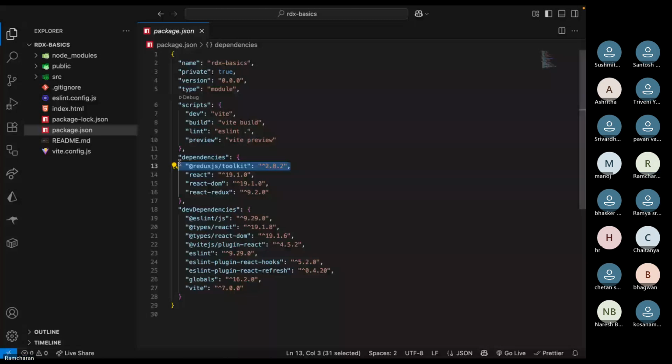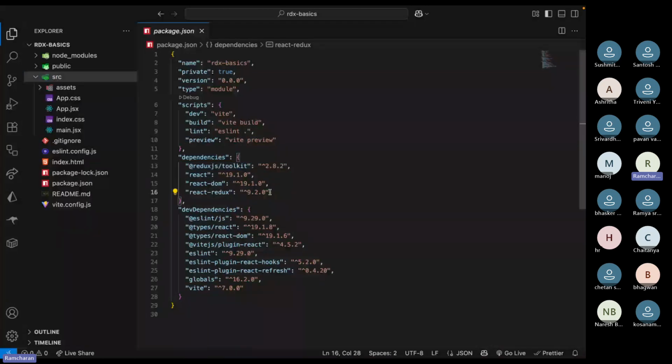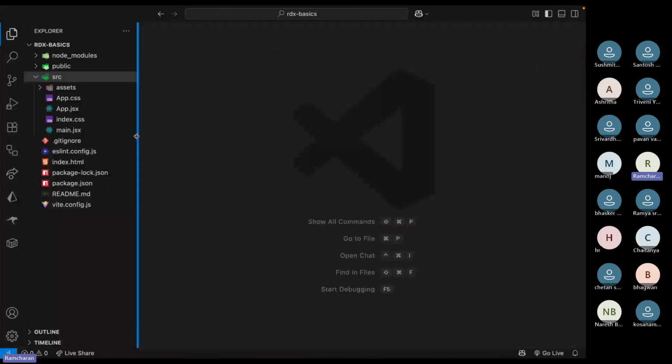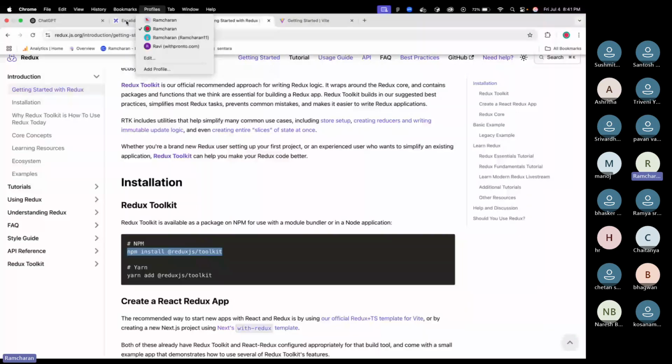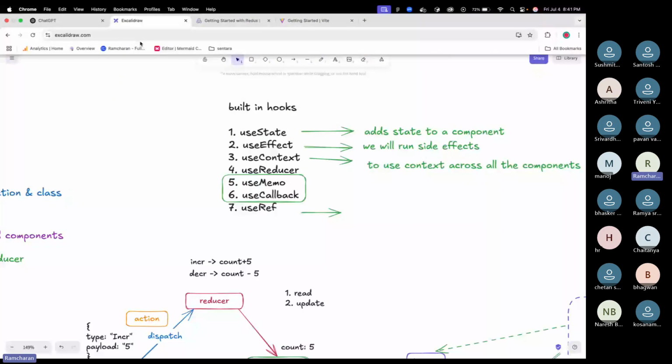Okay, so let us do the same component, the same counter example that we did yesterday for useReducer, right? But even before doing that, let's create a store. We listed some points yesterday: create a store and provide the store, right?